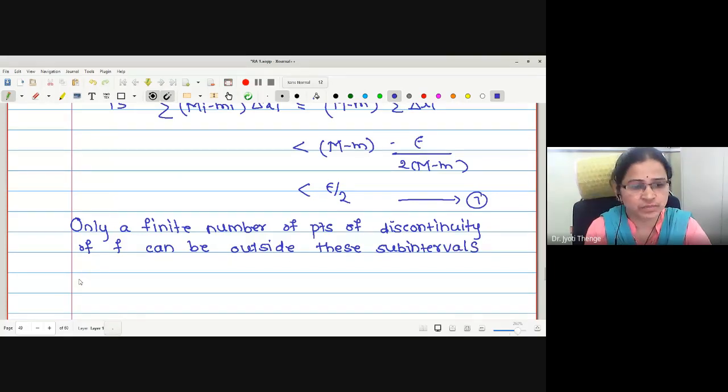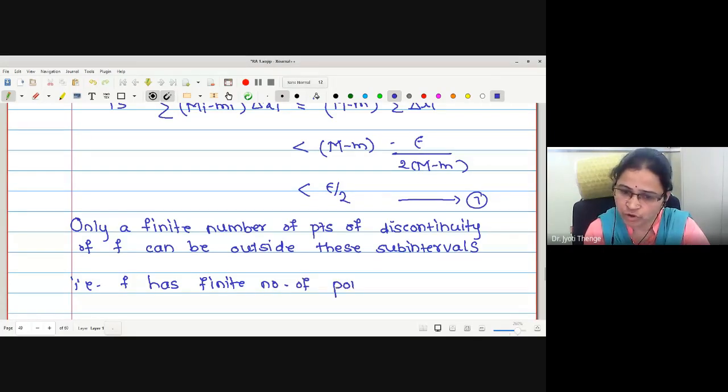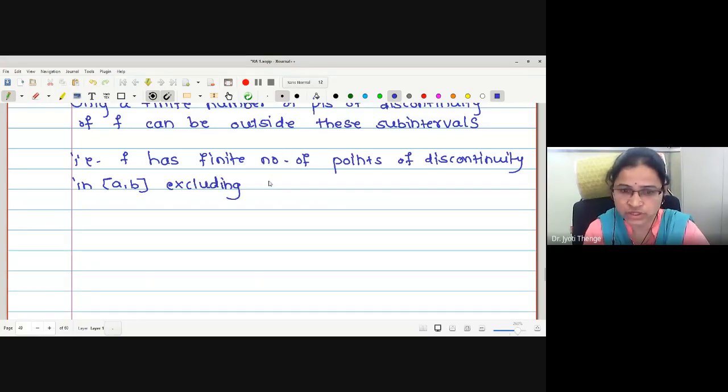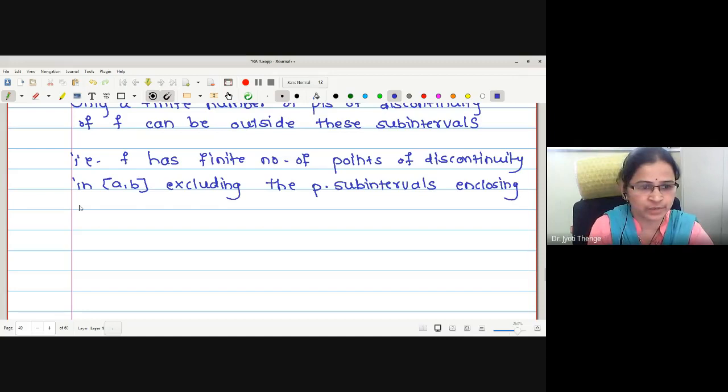Outside these subintervals, the function has a finite number of points of discontinuity in the closed interval [a, b], excluding the p subintervals enclosing the limit points.